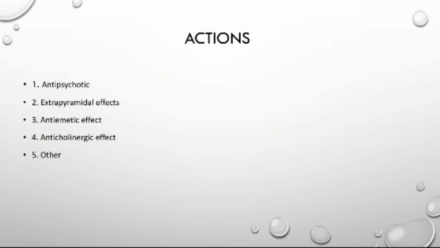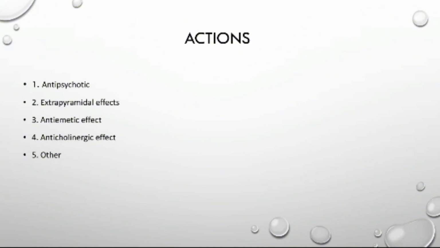Third one is antiemetic effect. Most of the antipsychotic drugs have an antiemetic effect that is mediated by blocking D2 dopaminergic receptors of the chemoreceptor trigger zone. Fourth one is anticholinergic effect.